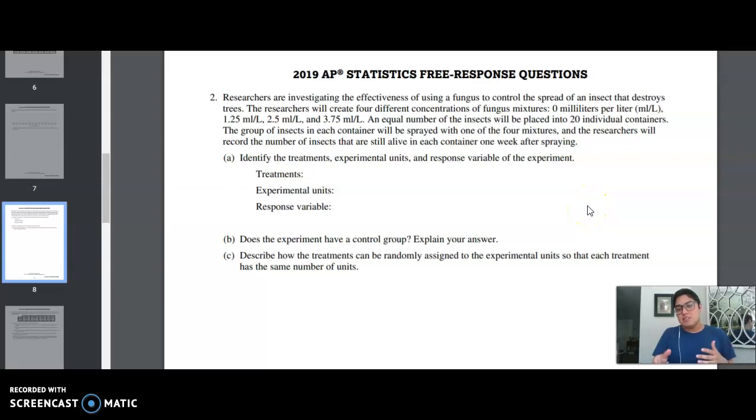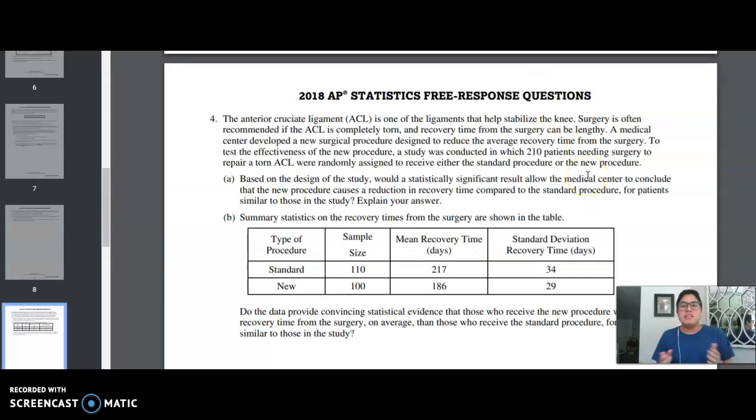Now, it didn't ask us what would happen if we got a statistically significant result, but if we did obtain one, we could say that the concentration of the fungus mixture would cause a reduction in the number of insects. Here in 2018, we see another experiment looking at ACL surgeries, and you can see part A there, based on the design, would a statistically significant result allow you to conclude, what would it allow you to conclude?